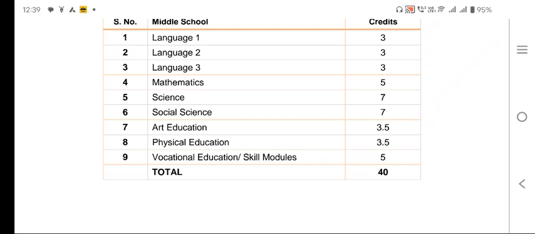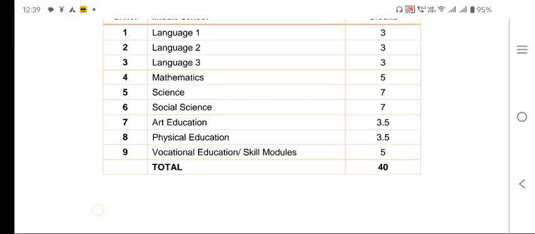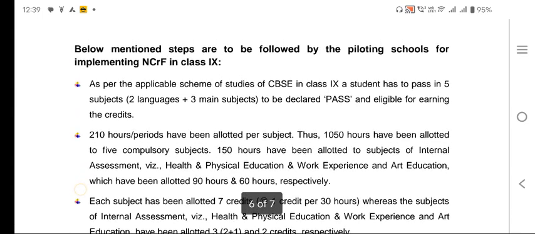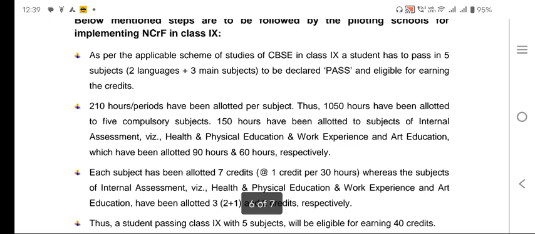And art education, physical education and vocational education, the credit is separated with 3.5, 3.5 and 5. So in this way it will be a total of 40 credits. Now we are coming to the pilot project, how we are going to implement it. As per the applicable scheme of study of CBSE in class 9, a student has to pass 5 subjects, 2 languages plus 3 main subjects, to be declared pass and eligible for the grade.